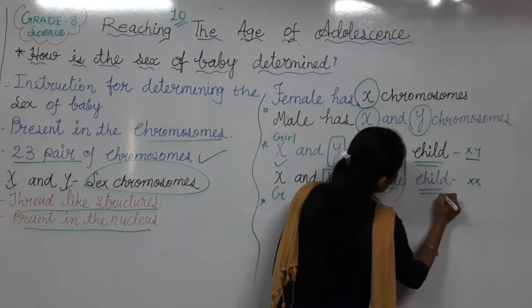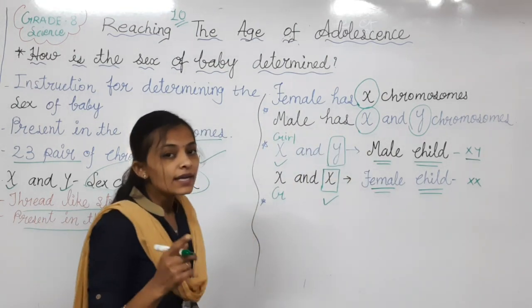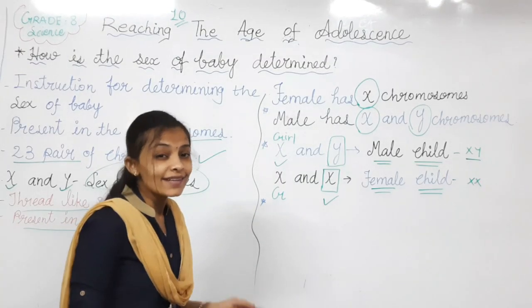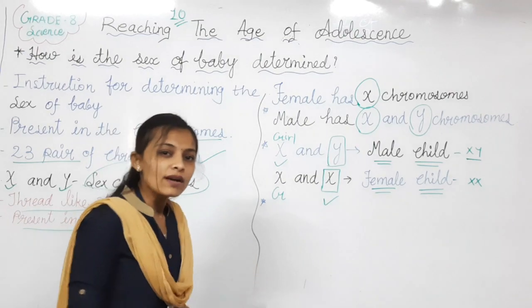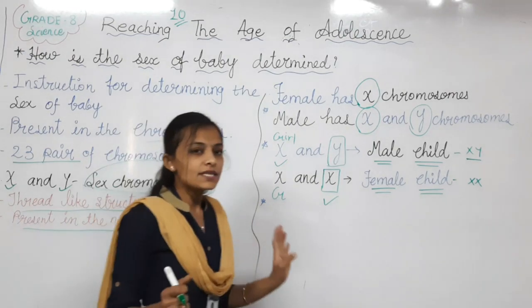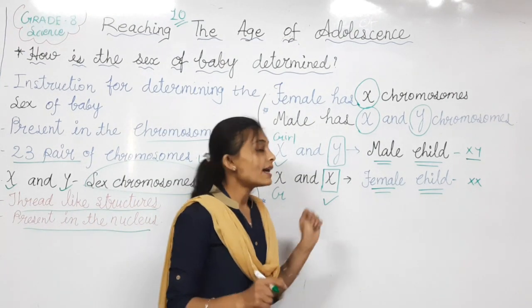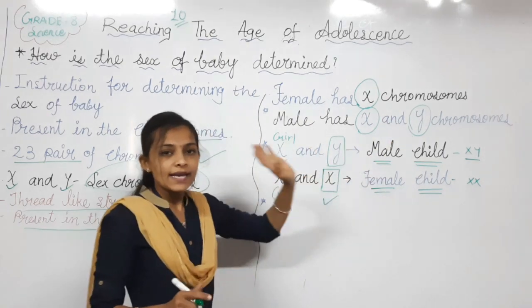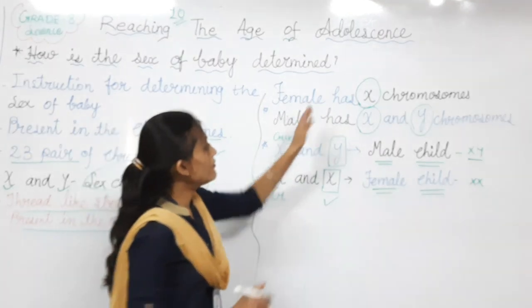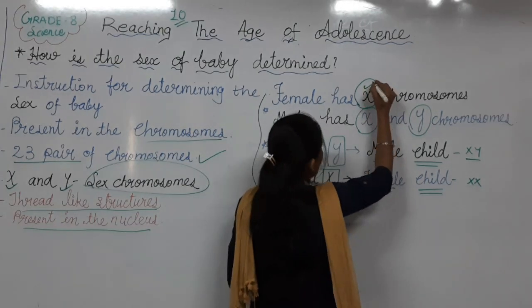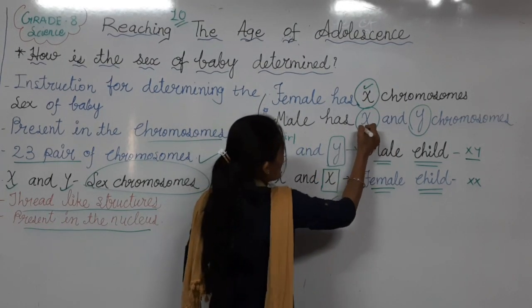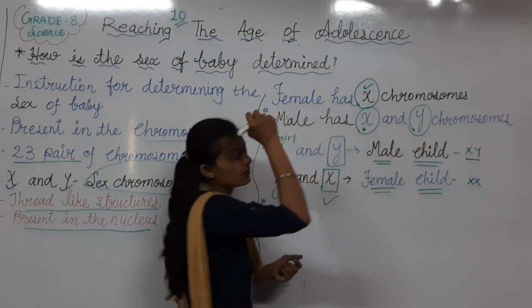There should be a female child, meaning a baby girl. It's very interesting, no? It's easy to understand also. The fertilization process we already know. There are two types of sex chromosomes, X and Y. In the female, the X chromosome is there; in the male, X and Y chromosomes will be there.